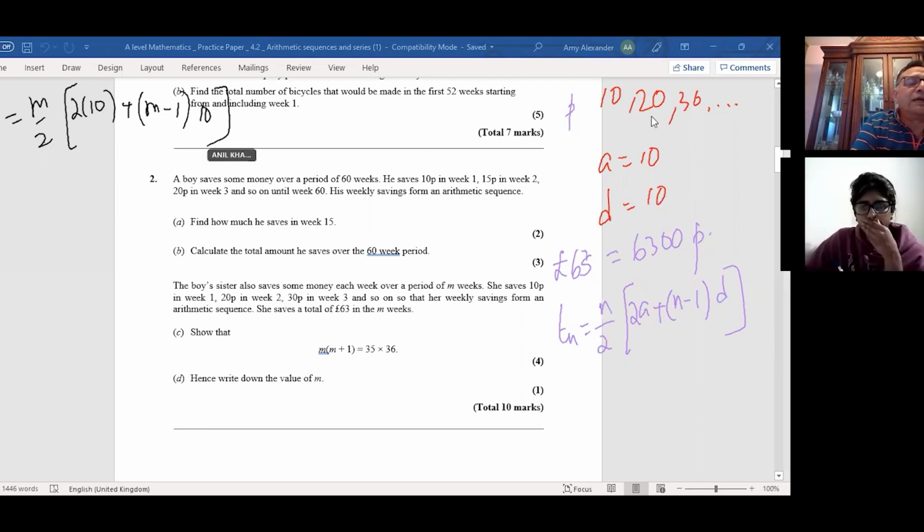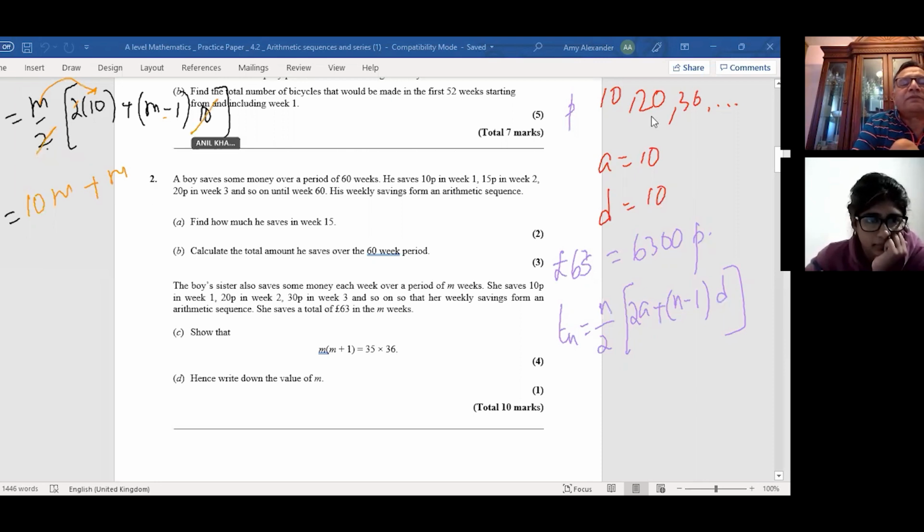So we get 6,300 equals to, let's open the bracket. Multiply 20 by m over 2. What do you get? The 2 and 2 cancel, so you get 10m. And with the other term, we get plus 10m over 2, so you get 5m times (m minus 1). Is that clear to you?